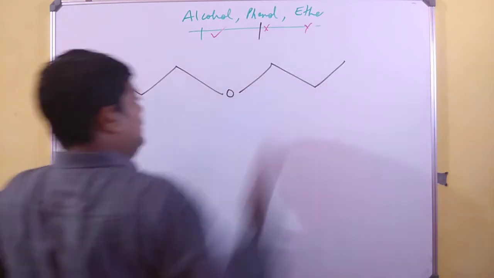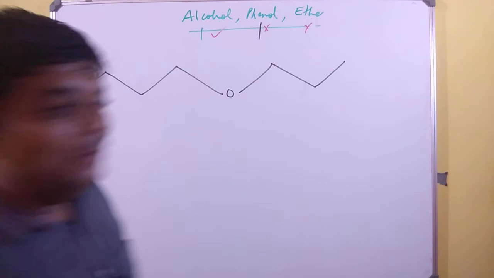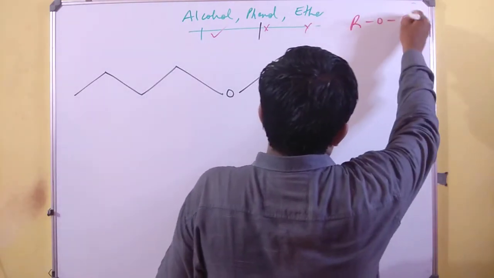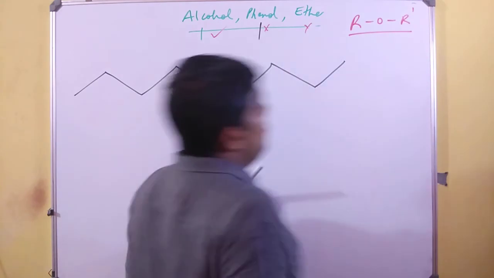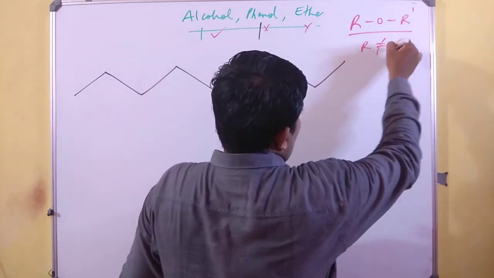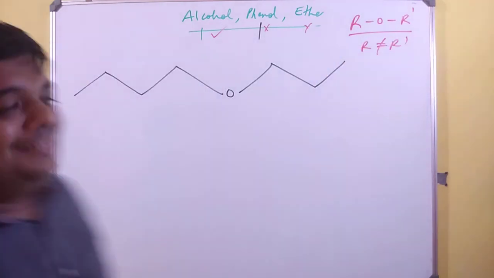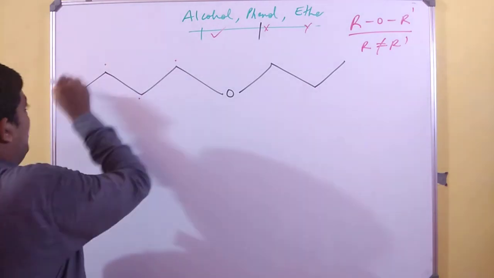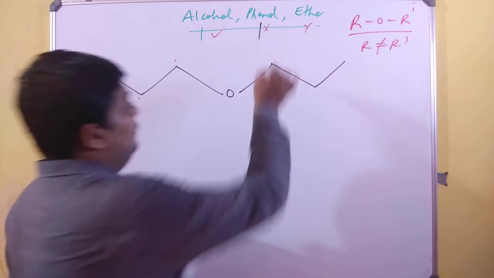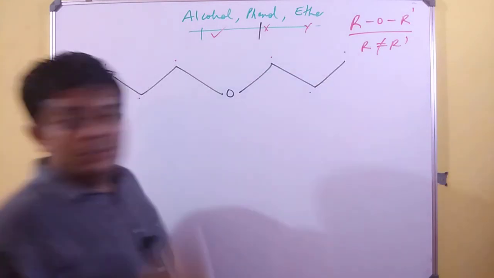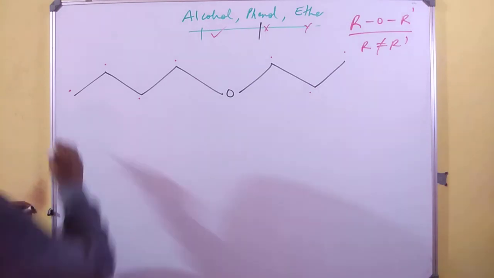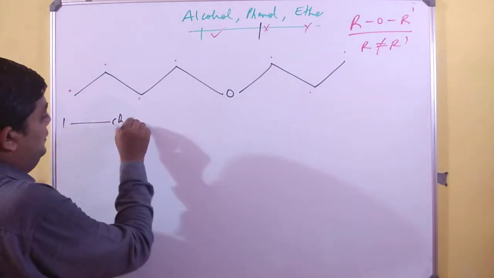Look into this example. You will always have an O between two R. If you see the first video related to this topic, I have classified ethers. So you just check for the longest chain on either side of oxygen. On the right of this structure, I have 3 carbon. On the left of this structure, I have 4 carbon. So this becomes my chain.